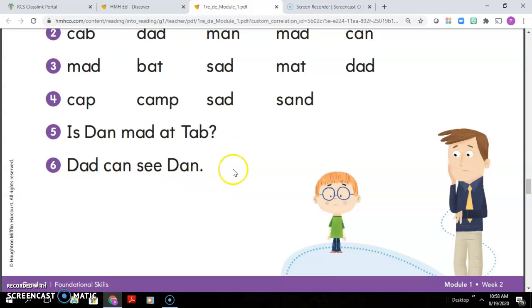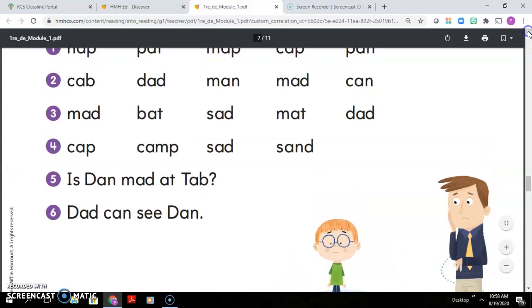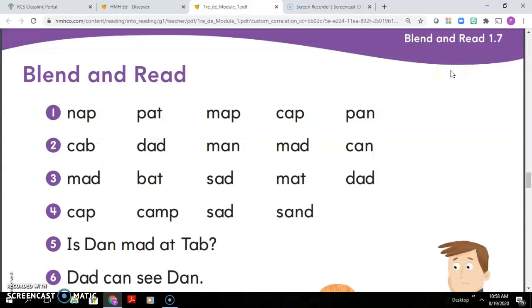All right, so how did you do reading the words? Did you do pretty good? Great. If you need more practice, remember you can go to the HMH site, and I will assign a book for you to read, to work on, called Can Tab Nap? And that will be a book that you can read to practice your skills.